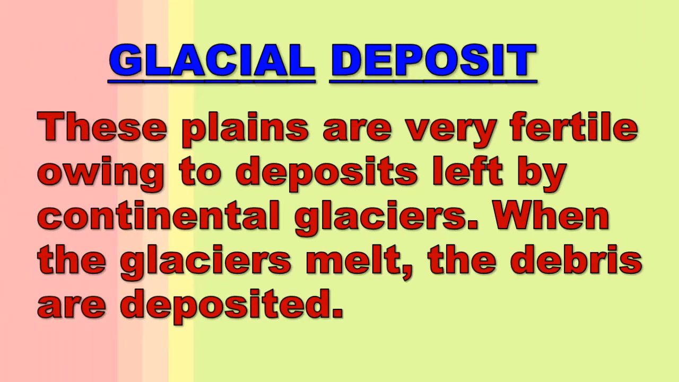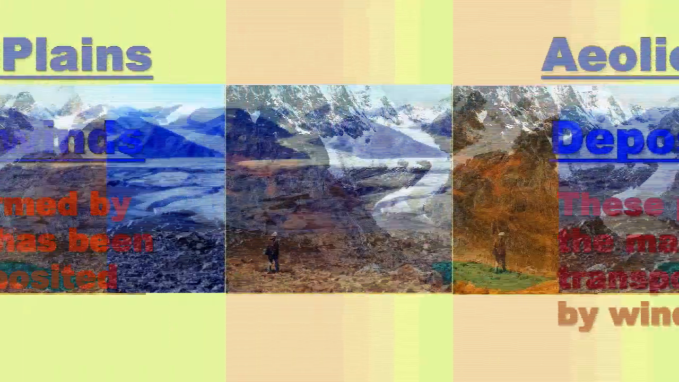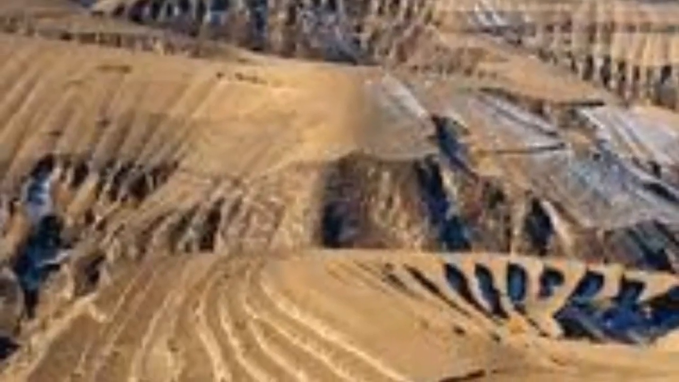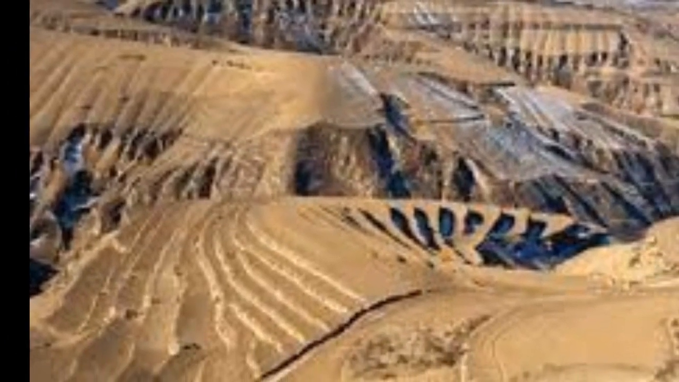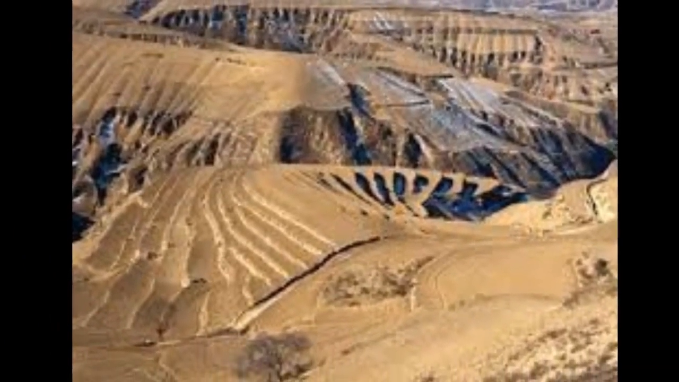Glacial deposit. These plains are fertile owing to the deposit that is left by the continental glacier. When the glacier melts, the debris is deposited, and such plains are extensive in size. For example, the plains of Central North America and Western European plains. Now we are going to study Aeolian-Loess plains or deposition by the winds. These plains are formed by the materials which have been transported and deposited by the winds. It happens in desert areas, for example, the North China region.